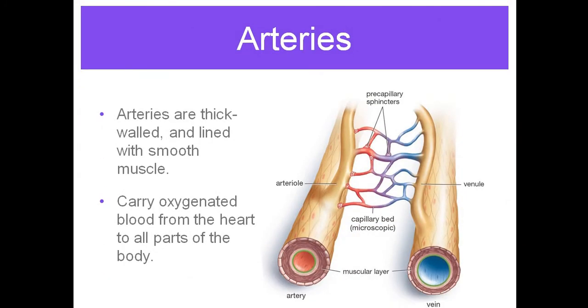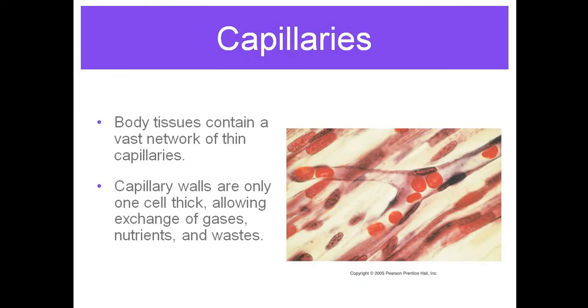Next, arteries. As you know, arteries are always thick walled and lined with smooth muscles, and they carry the blood from the heart to the various parts of the body. They usually carry the blood at a very high pressure. That is the reason they are thick walled, and they carry the oxygenated blood or the pure blood. Similarly, every body tissue has a vast network of capillaries where the actual exchange of nutrients and waste products takes place.